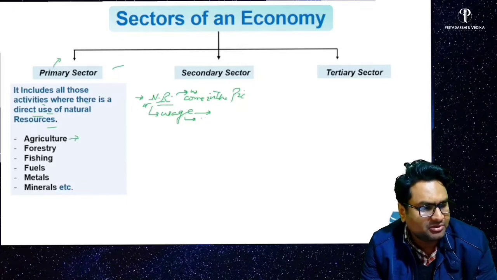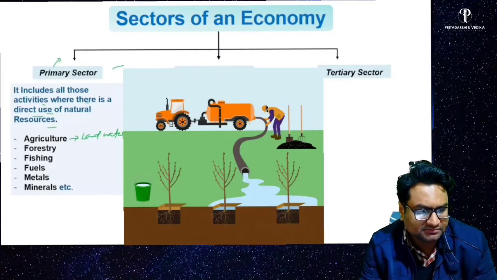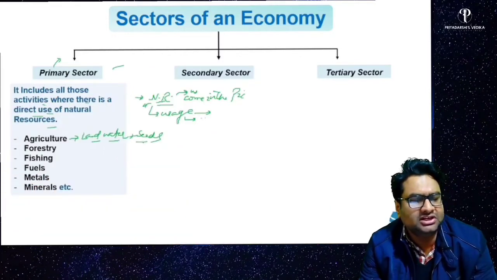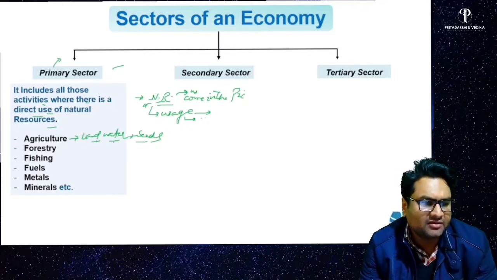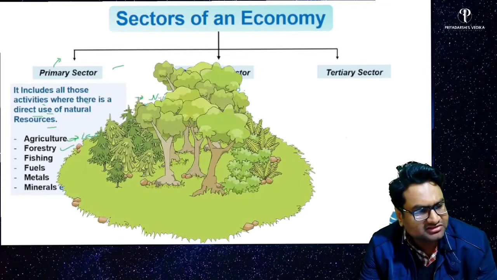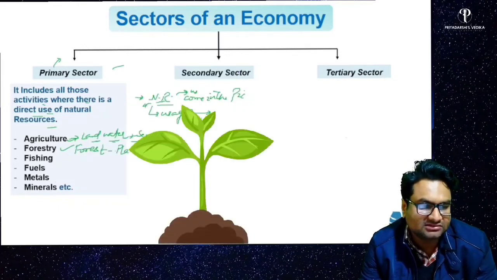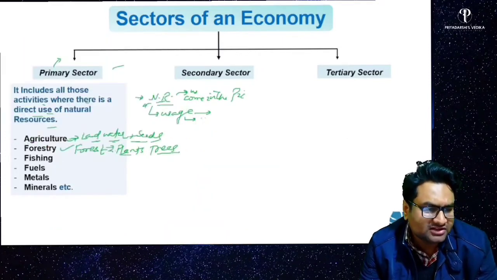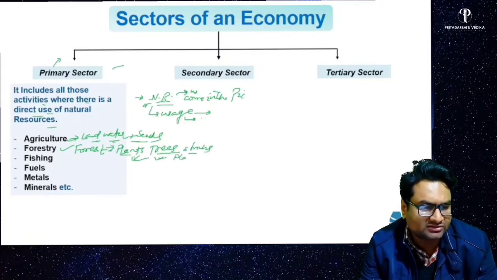See the example, agriculture. We use land, water for irrigation, and seeds. These are the basic things which you need to start an agriculture activity, right? So land, water, seeds are naturally occurring and directly used in this activity. Forestry, you need to have a forest. You need to have plants, trees, which are all naturally occurring. So for forestry, you must have plants, trees, shrubs, all types of plants.